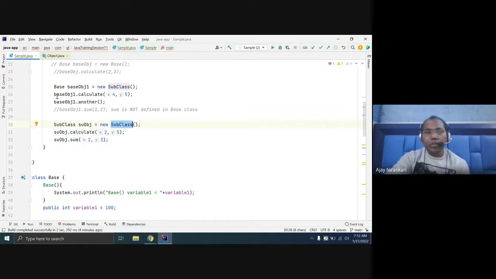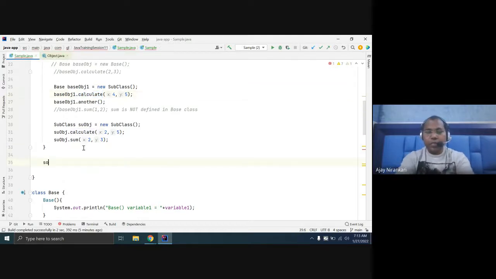So this is a concept known as runtime polymorphism: you have a base class, but the logic of the calculate function comes from your subclass. At runtime, this calculate function is resolved. Let us write one function here, static void so.